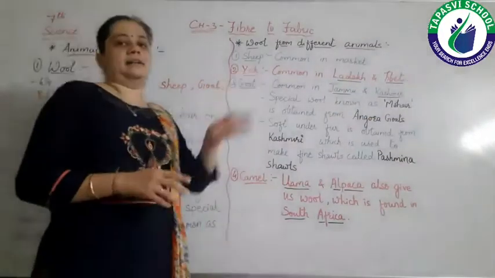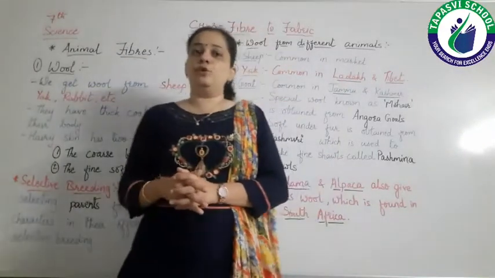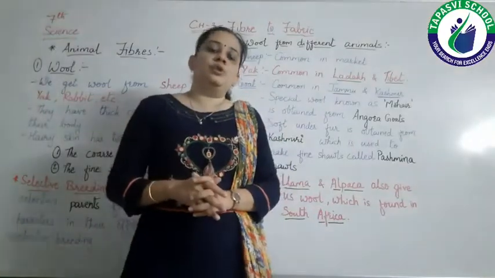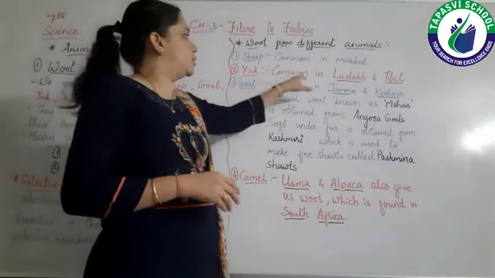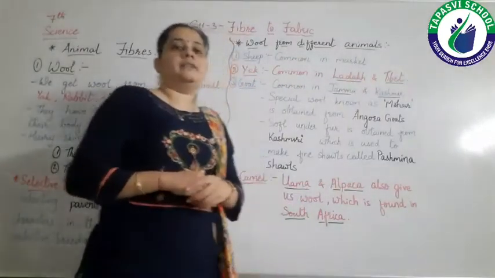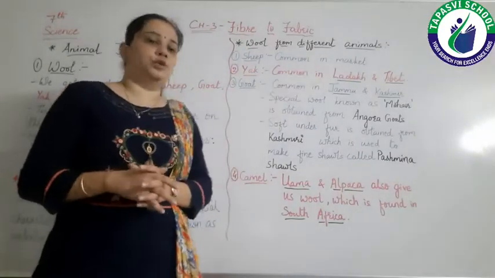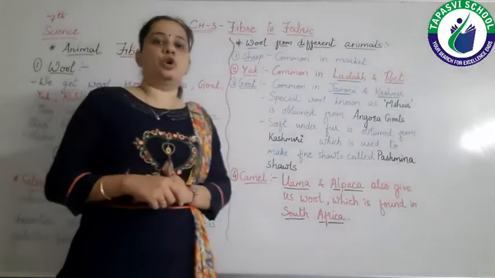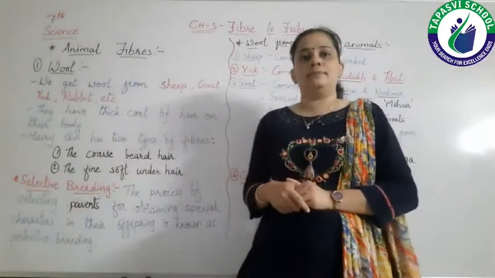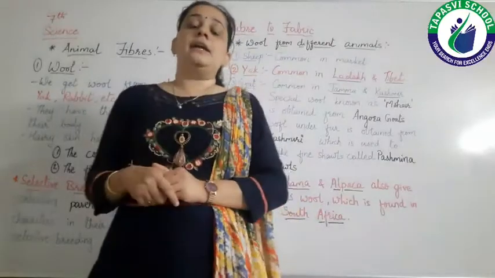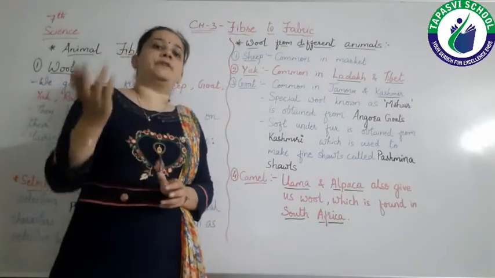Then second is yak. As I told you, yak is generally found in hilly regions. If you go to Manali, then you may find the yak there, right? So the wool of yak is common in Ladakh and Tibet. These are the areas from where we can find these types of wool. Then third is goat. From goat also we get different types of wool. In India, in different regions, in different states, we get different types of wool from different animals.